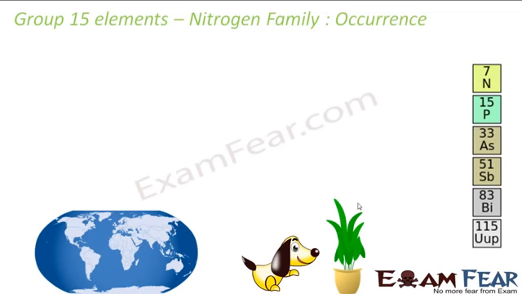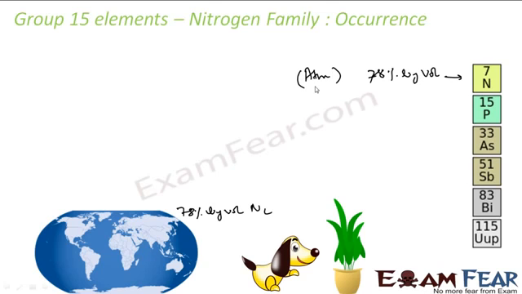If you talk about the occurrence of these group 15 elements, see, nitrogen is in the atmosphere. In fact, 78% by volume of the atmosphere is my nitrogen. So we have this nitrogen in the atmosphere, right?